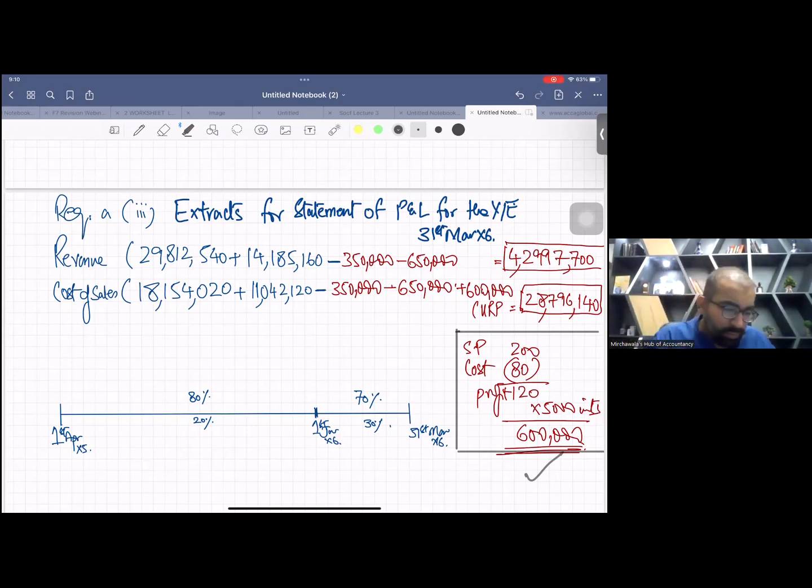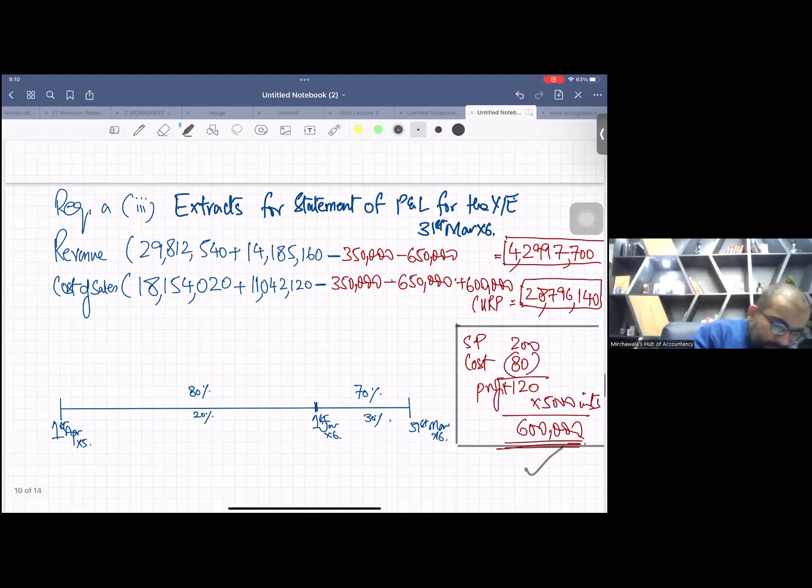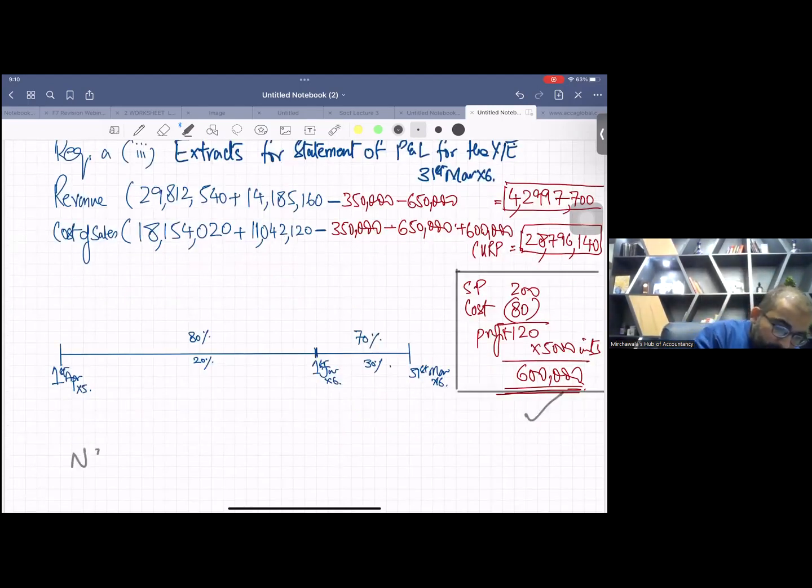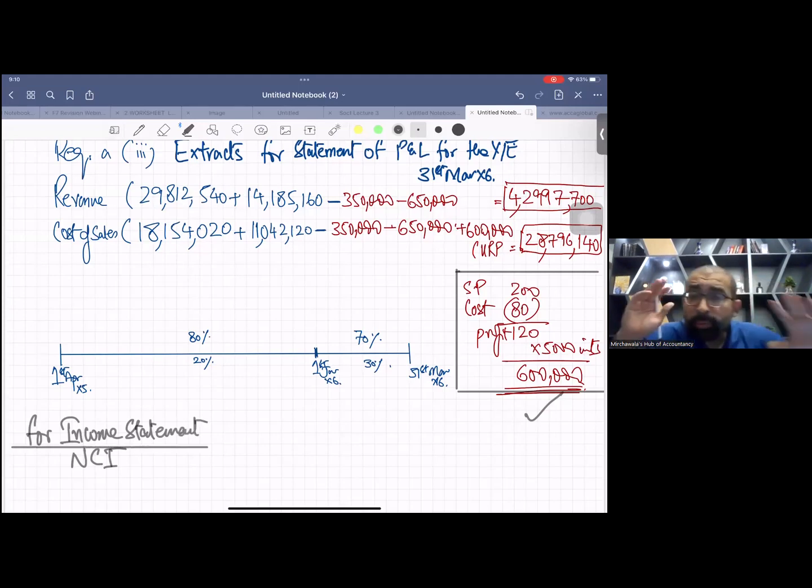Okay, so now finally we need to calculate NCI for income statement. Sir, which NCI are you calculating? Hope you guys remember the format of the consolidated income statement, the basic F7 level, not SBR level.